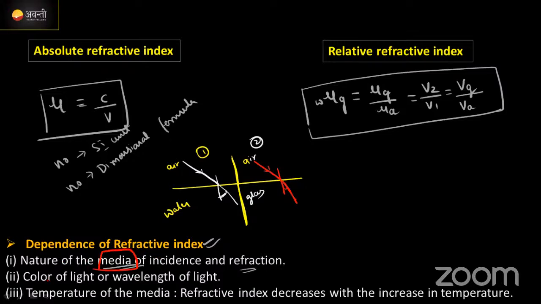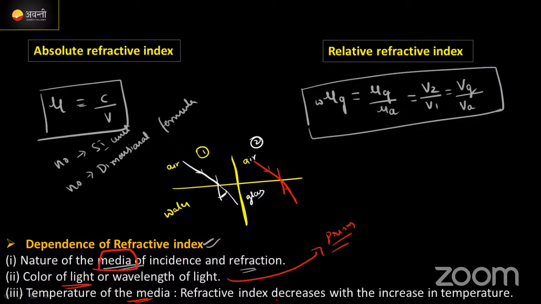पहला condition true होगा. Next one, color of light or wavelength of light. Yes, color of light में depend होता है. Why is it depending upon the color of light? I will explain you this topic when we are dealing with a prism. Prism में refraction होता है ना, and at that time I will explain why it depends upon the color. If I start here itself, it will be disturbed. That's why I won't start that one. Clear?